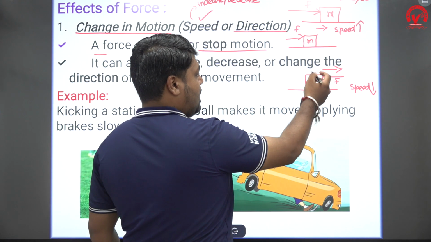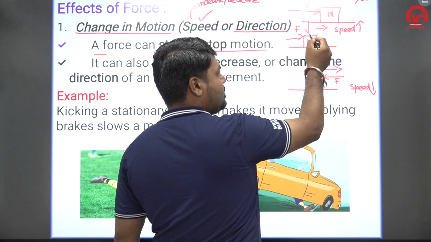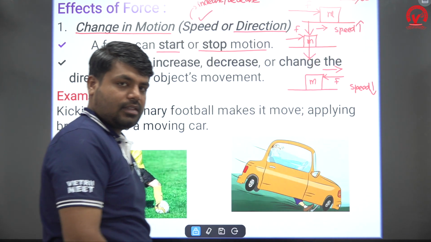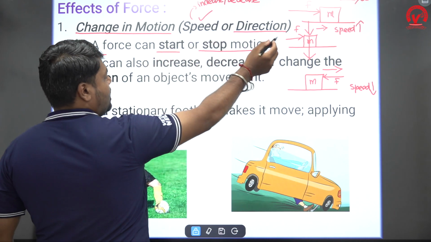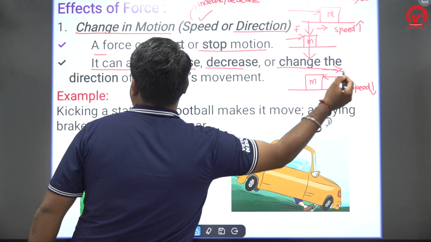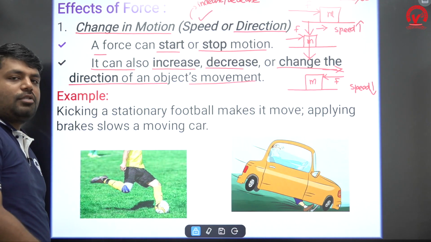If the block is moving in this direction and I apply force in this direction, it will start to move this way. So it is also able to change the direction of the object's movement. Are you able to understand?